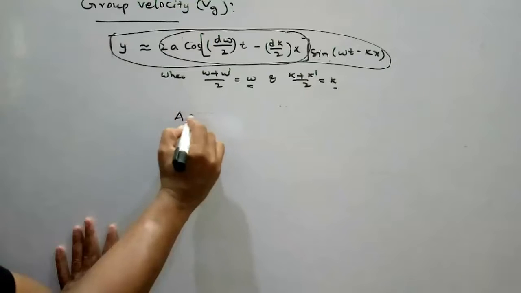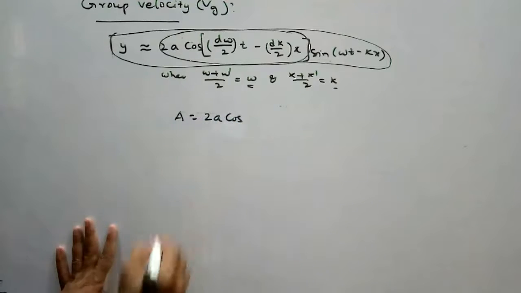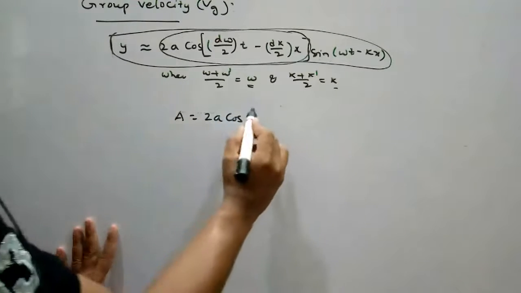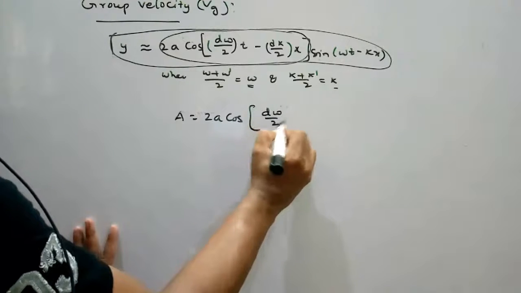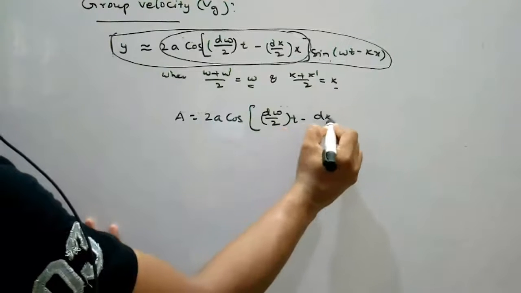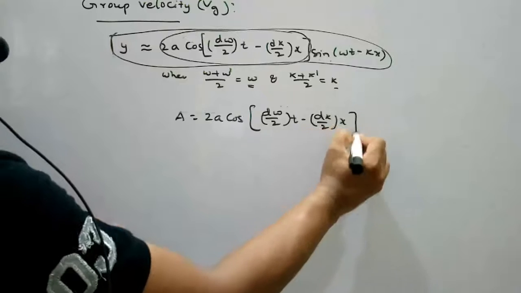See, amplitude equal to 2a cos of (d omega by 2 t minus dk by 2 into x).